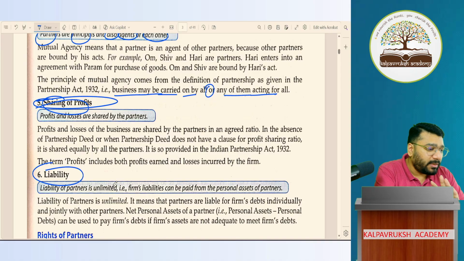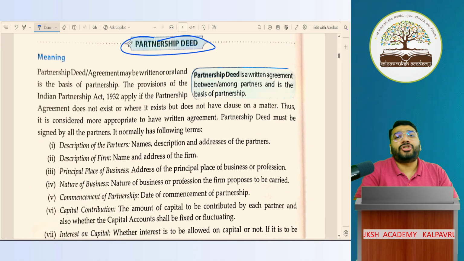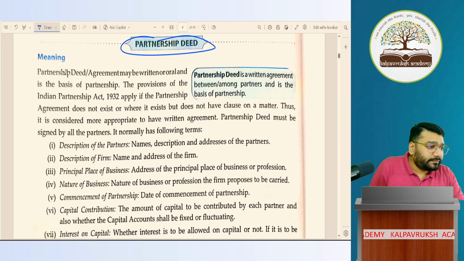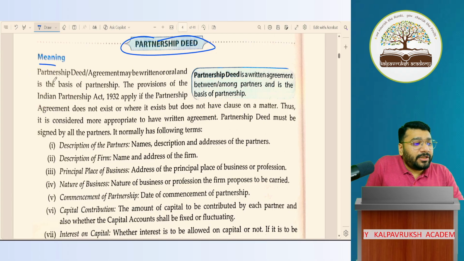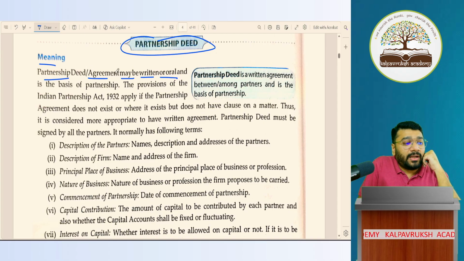Now today we'll discuss the contents of the partnership deed. When you draft a partnership deed, what and all points should be there? Partnership deed or agreement may be written or oral. After this, I'll do rights. Online people, after this, I'll come back and do the rights.